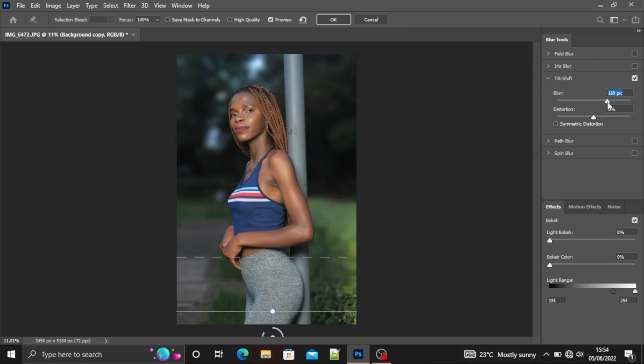Then we are going to increase the blur to the desired level. You can just play around with it until you achieve the amount of blur that you want in your image. For me, I find this to be okay. Down here on effects, we have the light bokeh. You can also increase it to get those effects. If it's too bright, you can always reduce it by making the range smaller. And then we say okay.